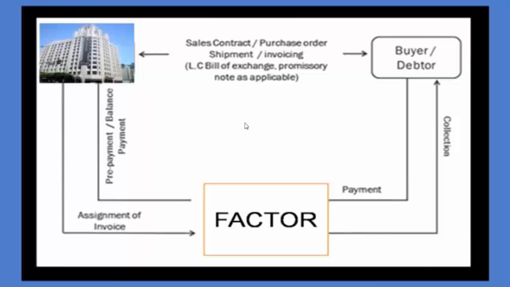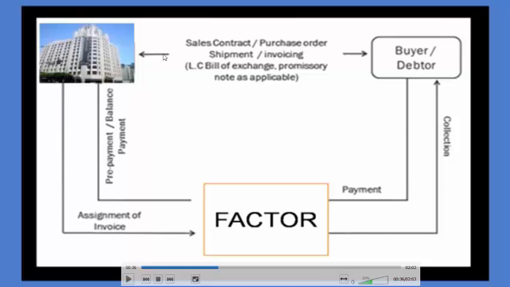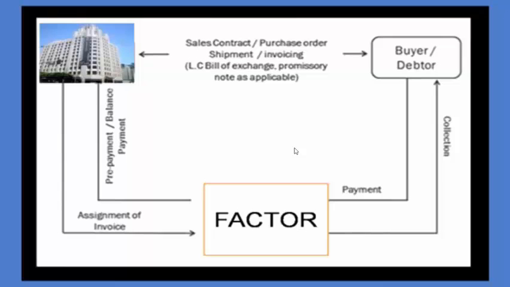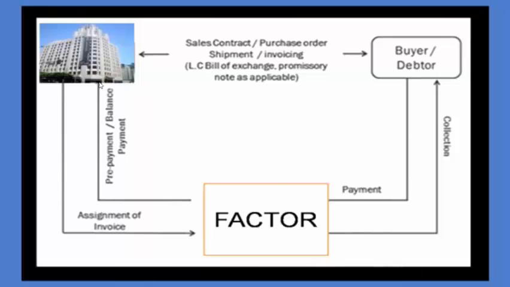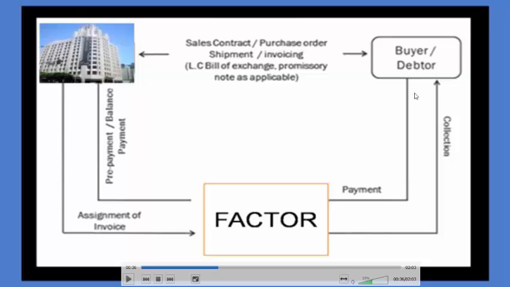Now let's understand the process of factoring. What happens is the sale contract, purchase order or invoicing is done as a normal course of business between the company and the buyer. The factor comes into play when there is the payment. So what is the factor going to do? The factor will give us the prepayment, or I must say he will pay me in advance, and then later on he will collect that payment from the debtor.